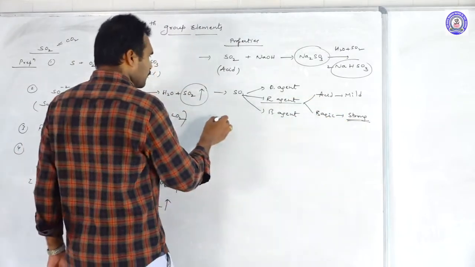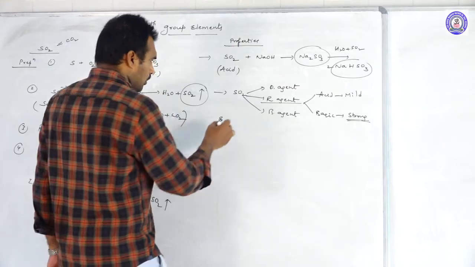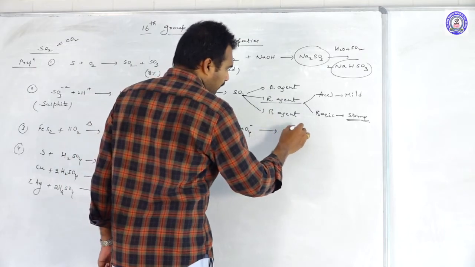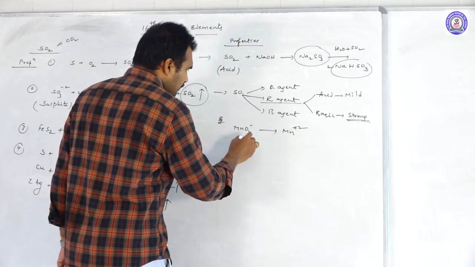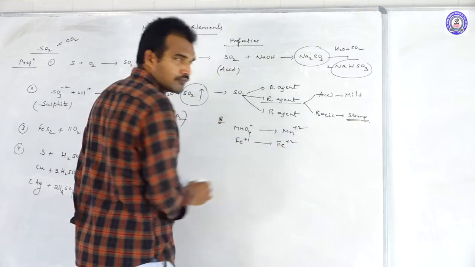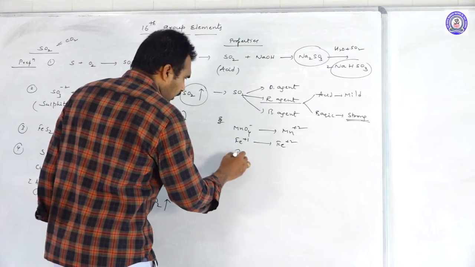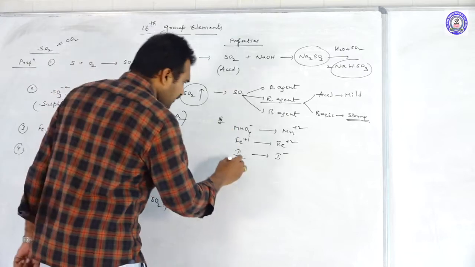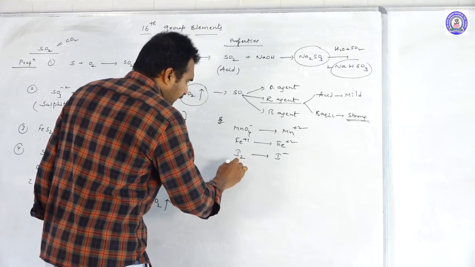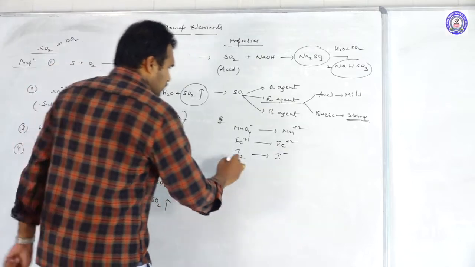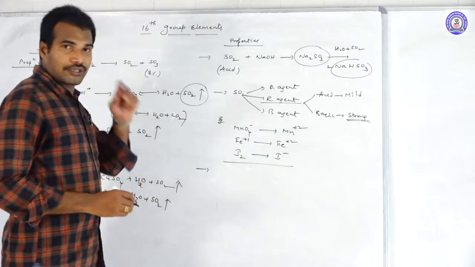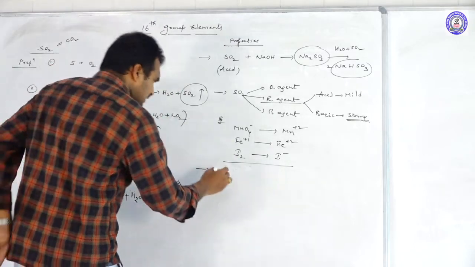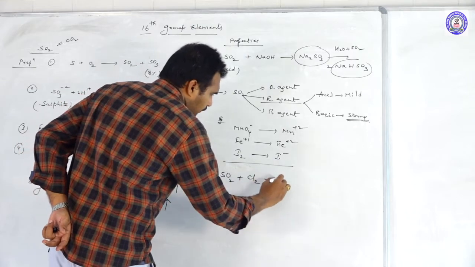If you see a few reducing behaviors, take MnO4 minus: it reduces MnO4 minus into Mn+2 and ferric ions into ferrous ions, and it reduces I2 into I minus. These are reducing properties. And one more thing, if you pass chlorine gas, SO2 reacts with chlorine.